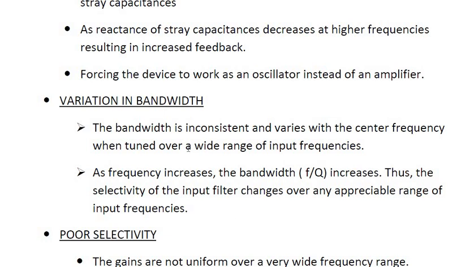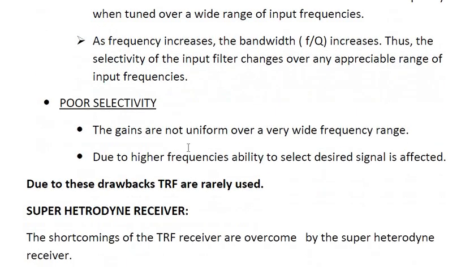You will be having poor selectivity because the gains are not uniform over a wide range of frequency, and at the higher frequencies the ability to select a desired signal is affected. That's the reason we are unable to select a particular frequency. So one of the drawbacks is your poor selectivity. Due to these drawbacks, this TRF receiver is very rarely used.